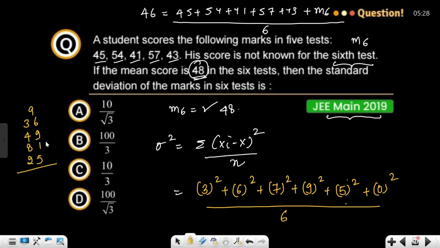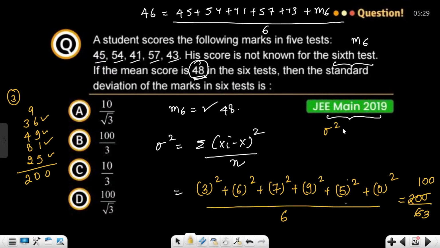So, this is 9 plus 1, 10. 10 plus 6, 16. 16 plus 9 will be 25. 25 plus 5 will be 30. 3 carry. 3, 4, 5, 6. 6 plus 4, 10. And 10 plus 200. 200 by 6, correct? So, this is 200 by 6, or 100 by 3.